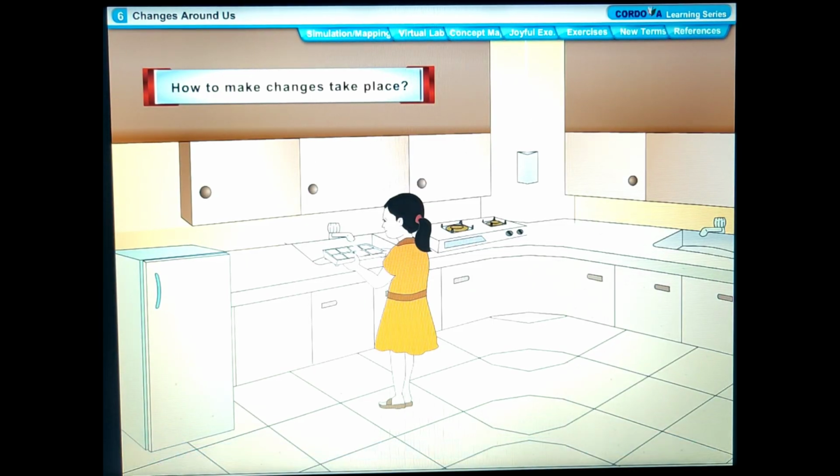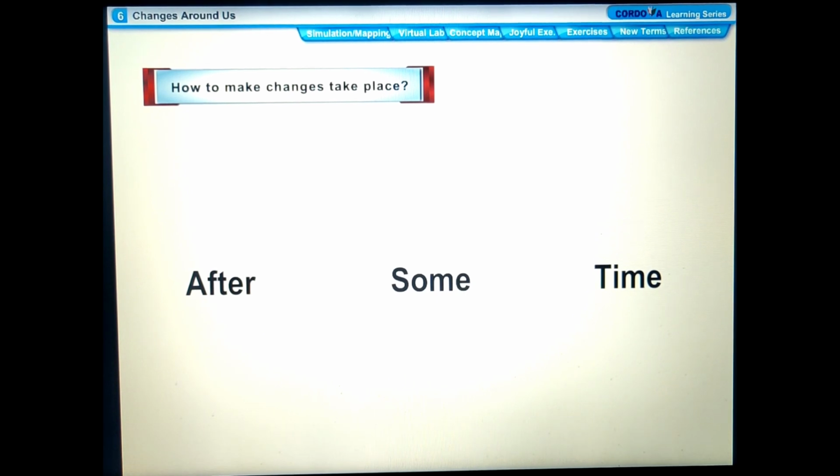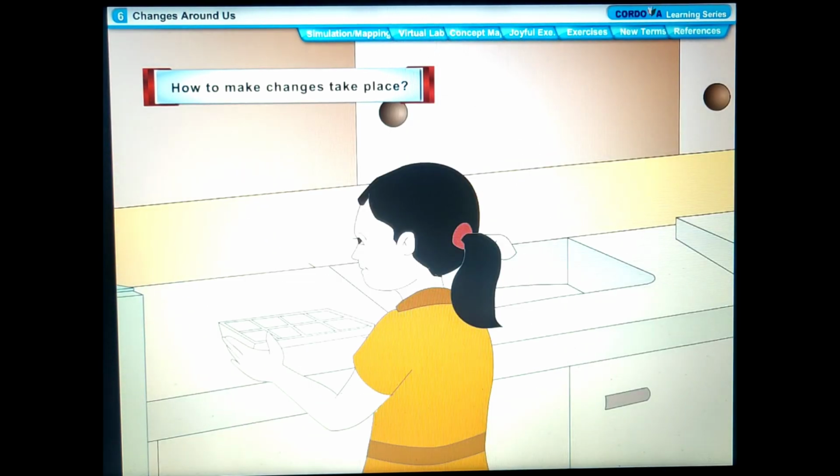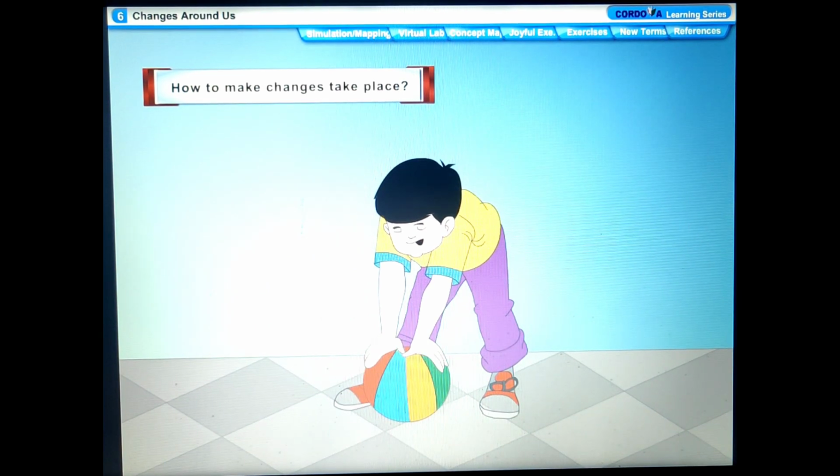How to make changes take place? We have studied many examples of changes. Let us know how these changes can be brought about. Some ways by which we can bring about changes are heating and cooling, applying pressure, and mixing. Let us study them in detail.